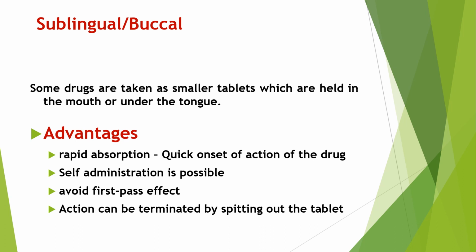But before reaching the systemic circulation, certain drugs get metabolized in the liver. That directly affects the bioavailability of the drug. Drugs having a higher first pass effect have less bioavailability. So when a drug is administered by sublingual route, it avoids first pass effect.